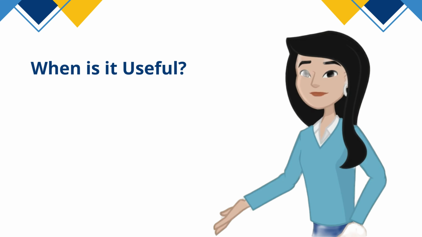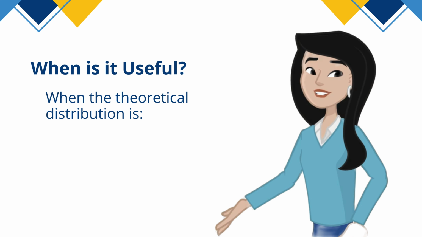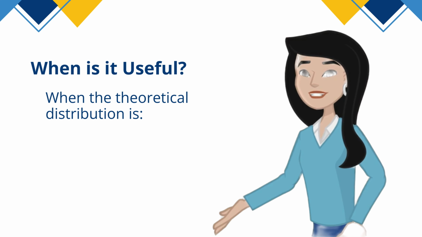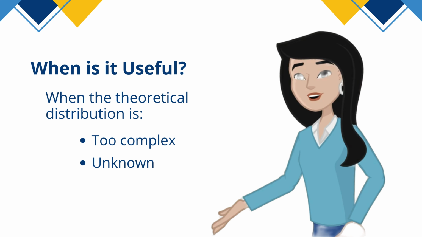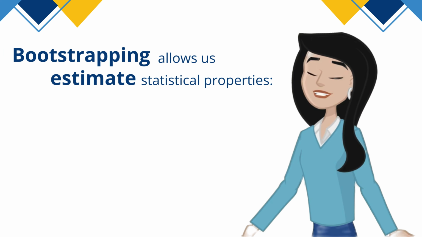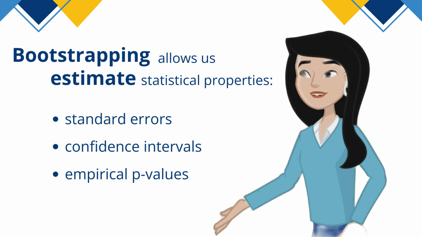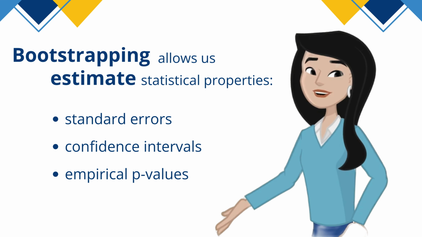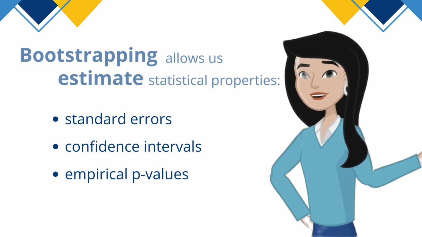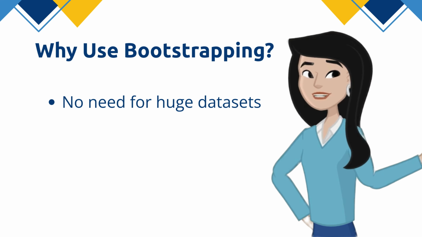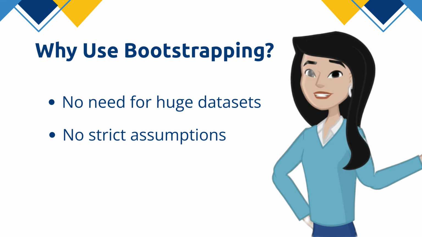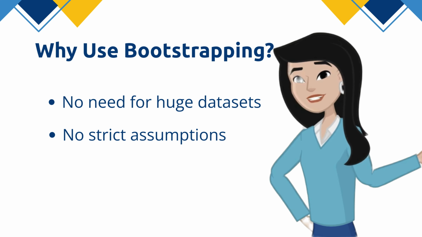Why do this? Because sometimes the math behind figuring out how a statistic behaves is super complicated or just unknown. Bootstrapping lets us estimate things like the standard error, confidence intervals, and even p-values, all by just using the data we already have. The best part? It doesn't need huge amounts of data or assumptions that your data follows a perfect pattern like a bell curve.